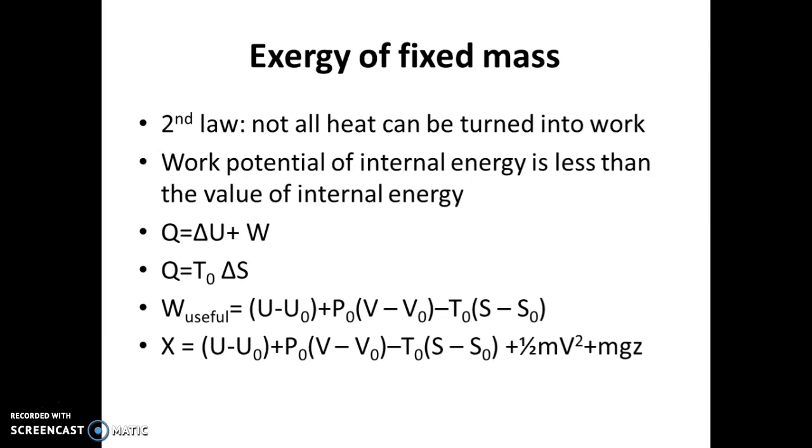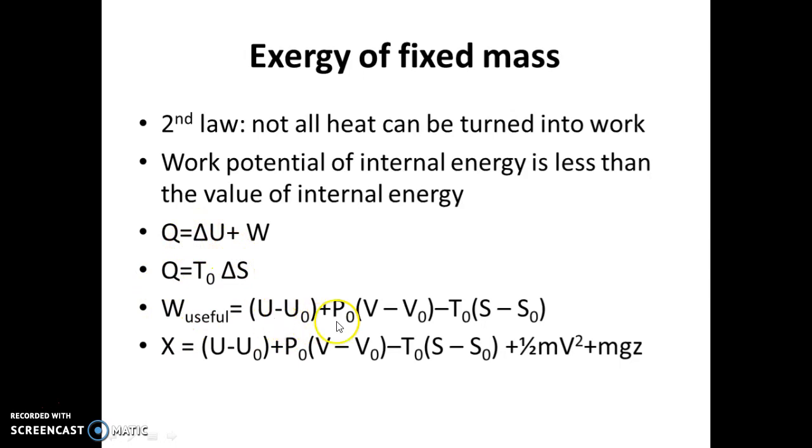You simply substitute W as W useful, that is W actual minus W surrounding, and here you substitute T naught into delta S. This is for a particular state.